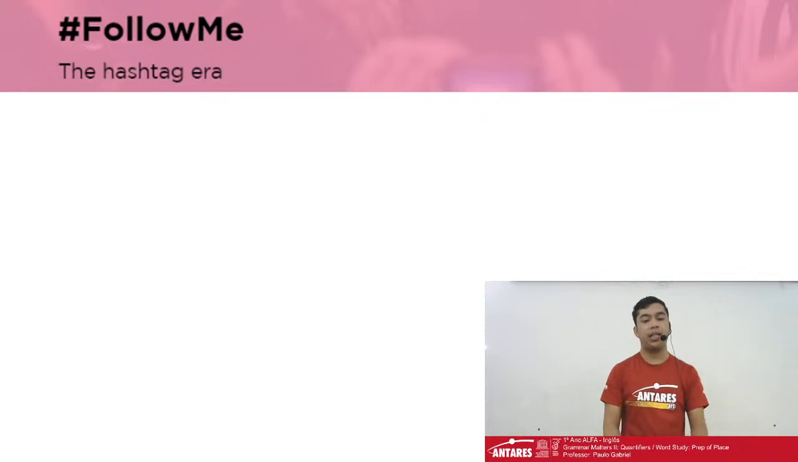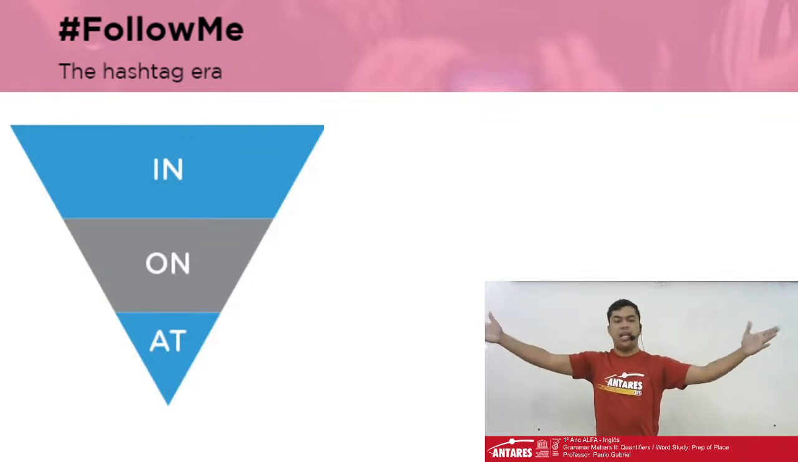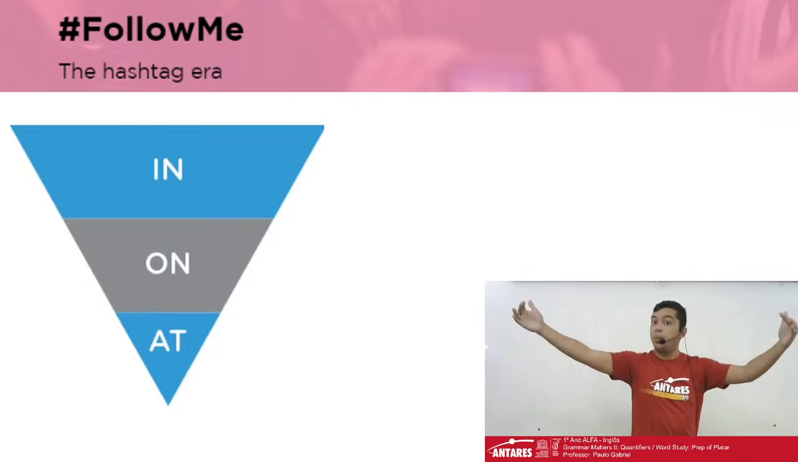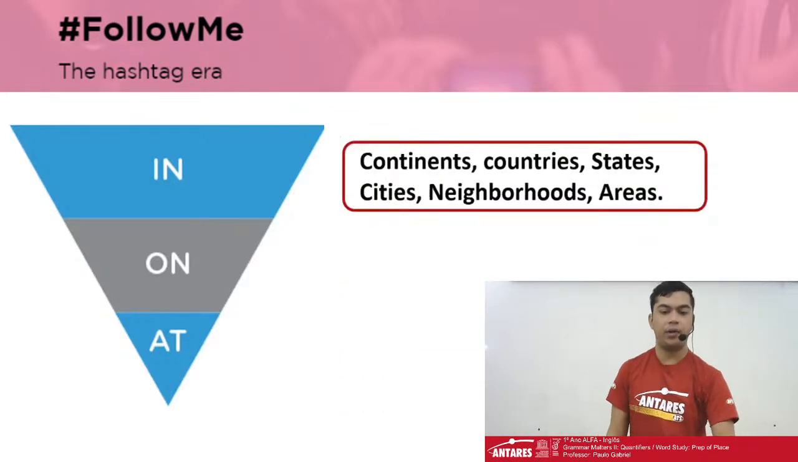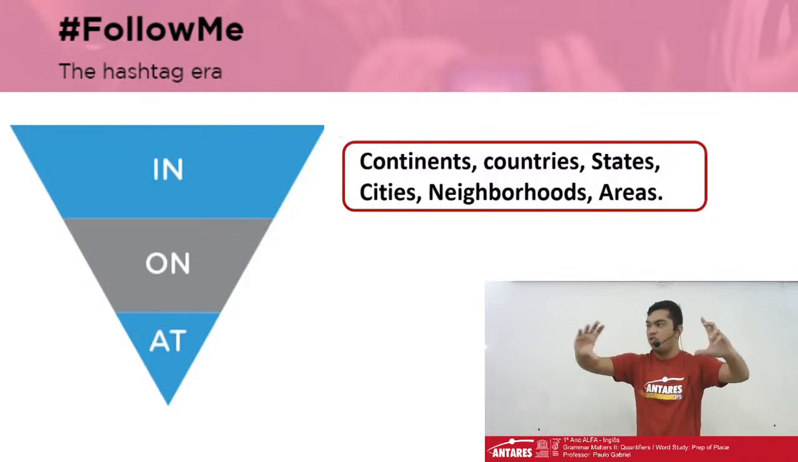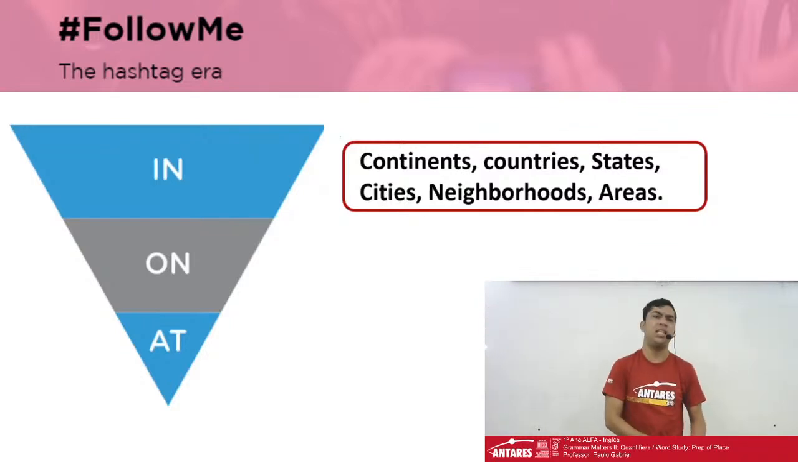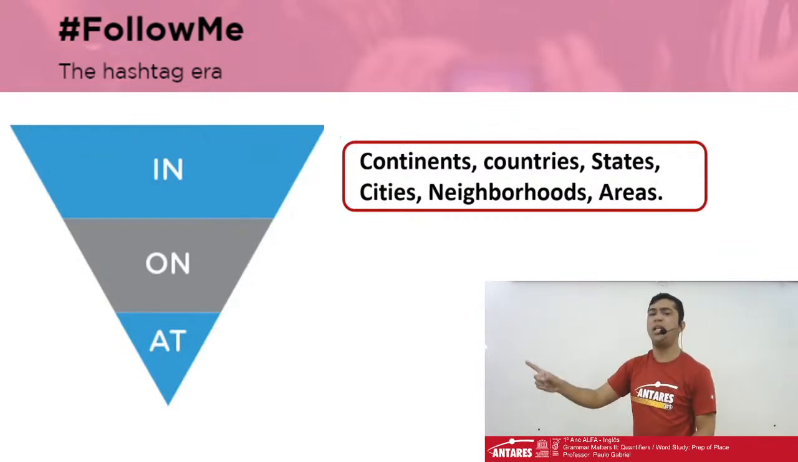So these three prepositions are called the triangular prepositions, because we can see that the space of in is bigger. So it refers to bigger places, okay? So, for example, continents, countries, states, cities, neighborhoods, areas. So it's a broader place. It's in Brazil. It's in Fortaleza. It's in the United States. It's in Moscow. Okay, you guys?